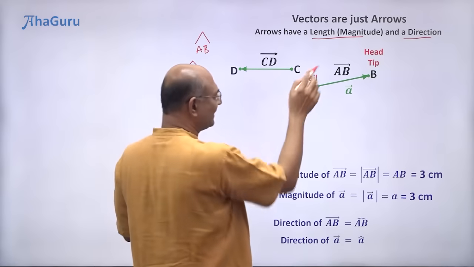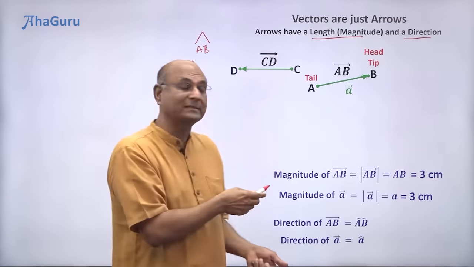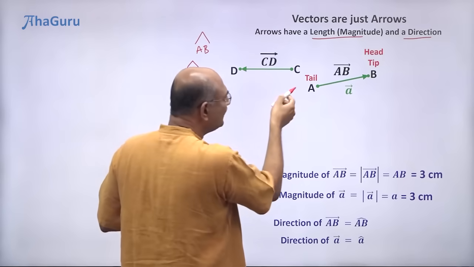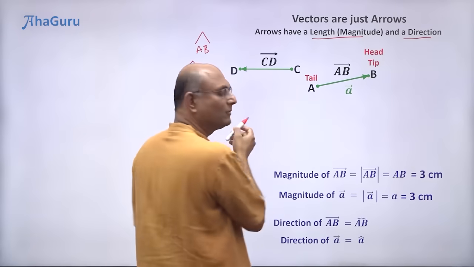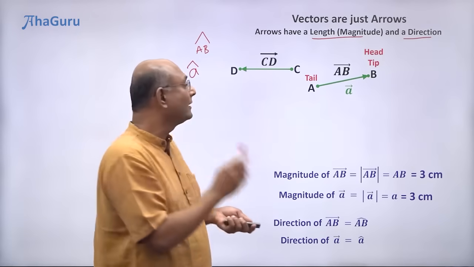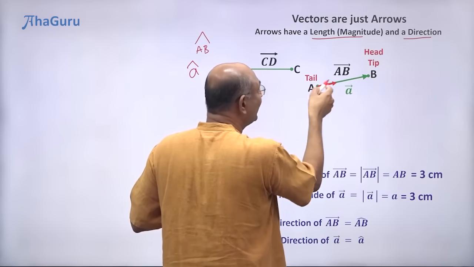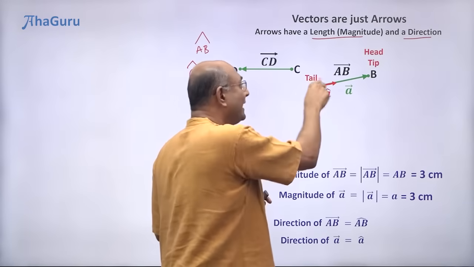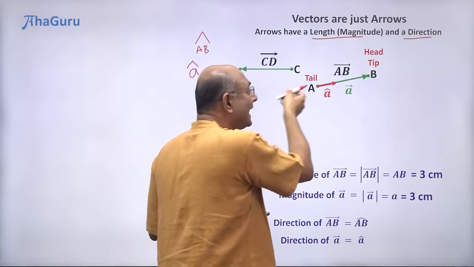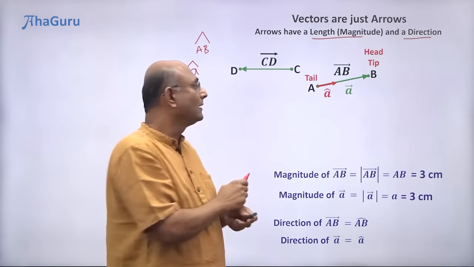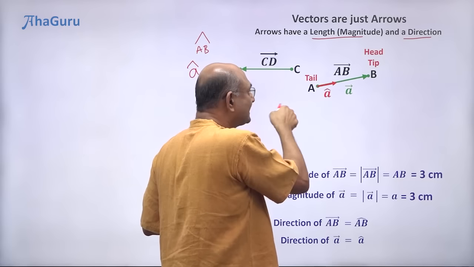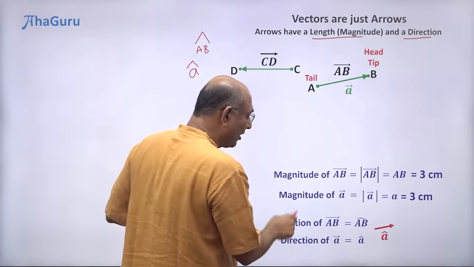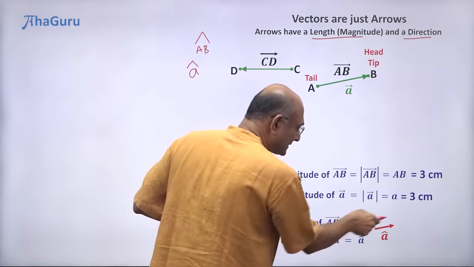What is the direction of a vector? Here I talk about 3 centimeters. So if I want to talk about the direction, that means we don't care about the length. So we can use a standard length. What is a standard length? 1. So let us use an arrow of length 1. This arrow we will call a cap. a cap is telling you the direction of the vector. Okay, so this is just a direction vector. Let us move it here. So direction of a vector is this arrow.